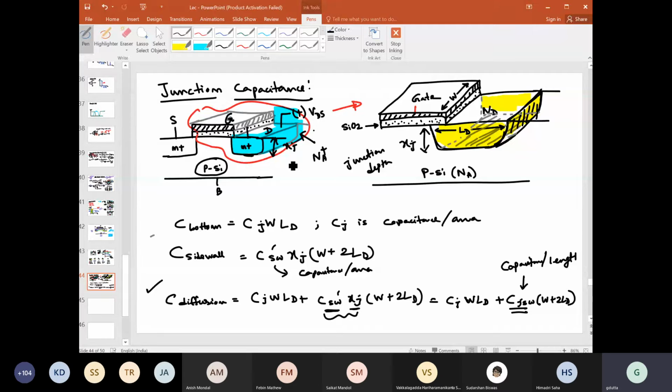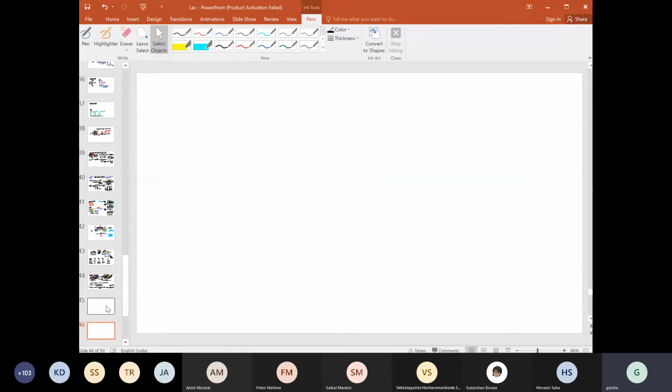So far these are typically the capacitances present in a MOSFET. Now let us see the overall picture. We have seen until now the discrete things: individually, what will be the capacitance between gate to source, gate to drain, gate to body, drain to body, source to body, all these things. But what is the complete picture? To see the complete picture, let us look at the MOSFET capacitance model.